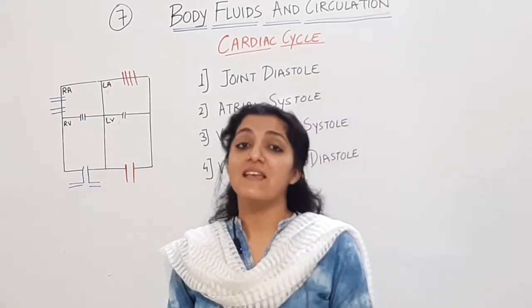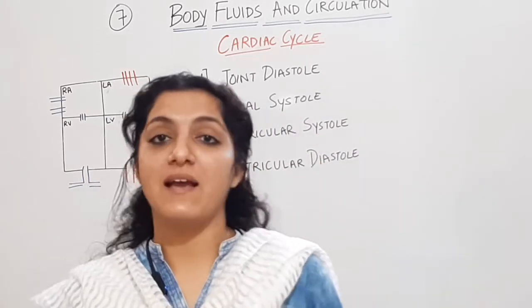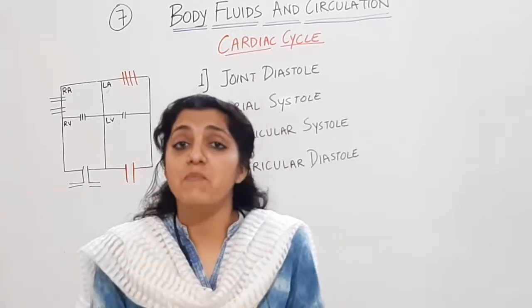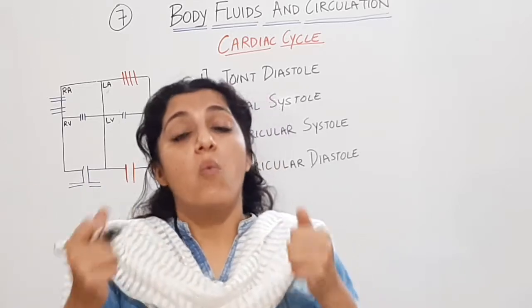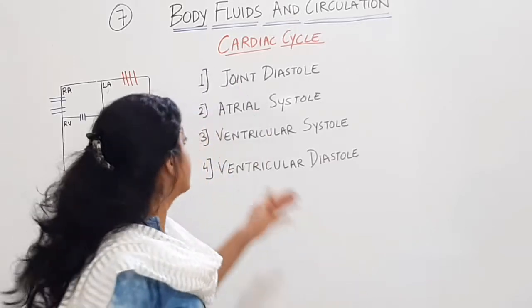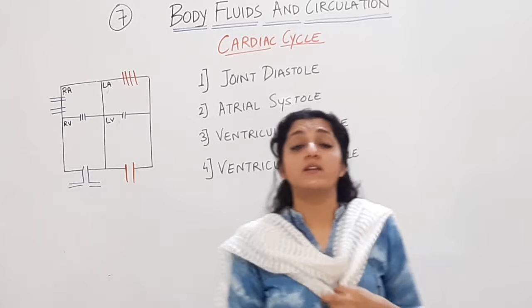Hello dear students. In the last lecture we have seen about the cardiac cycle. हमने देखा है from where the blood is moving, who is giving the impulse, who is generating the impulse, what is happening during the various phases of the cardiac cycle. We have discussed that the first phase is the joint diastole.